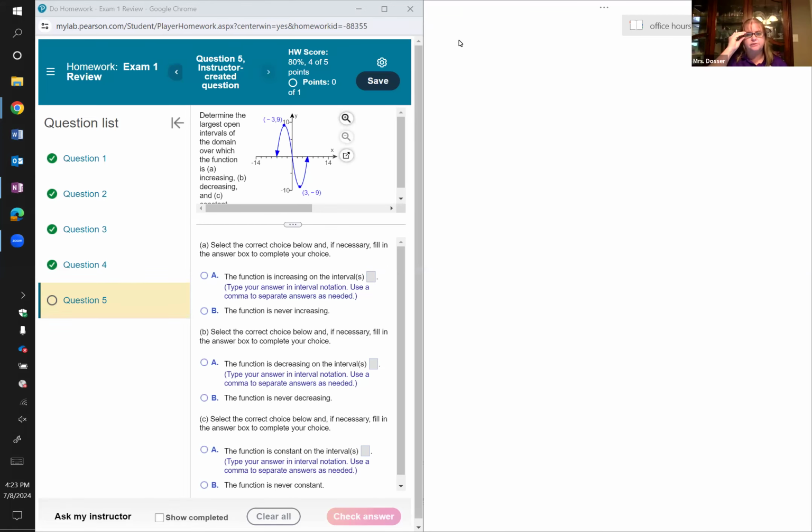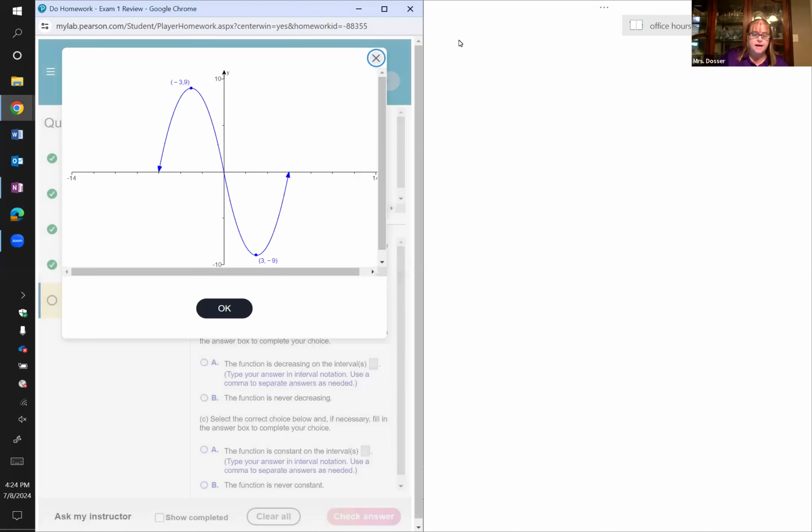Here we're asked to determine the largest open intervals of the domain over which the function is increasing, decreasing, or constant. They've given us the graph of the function, and we're looking for where over its domain it is increasing, decreasing, or constant. So I'm going to redraw the graph so I can mark on it.